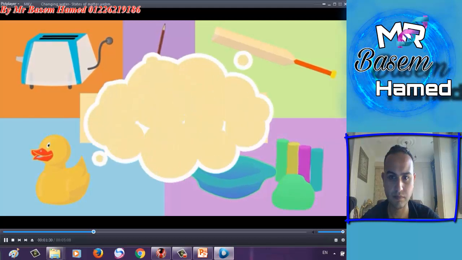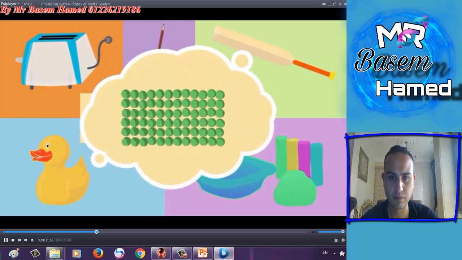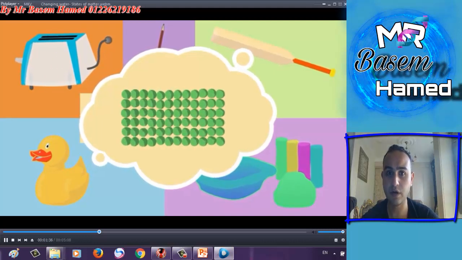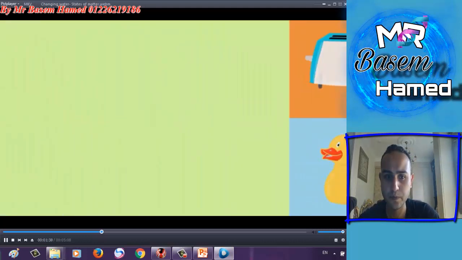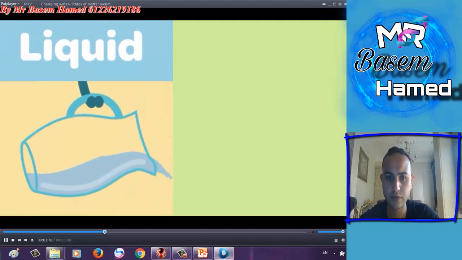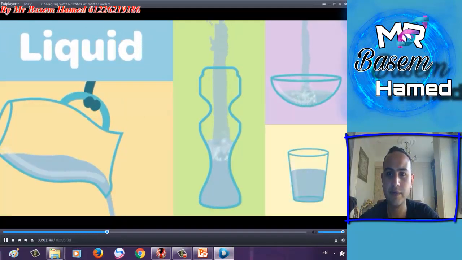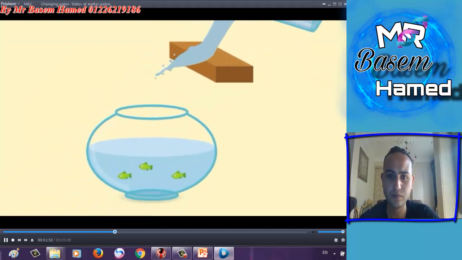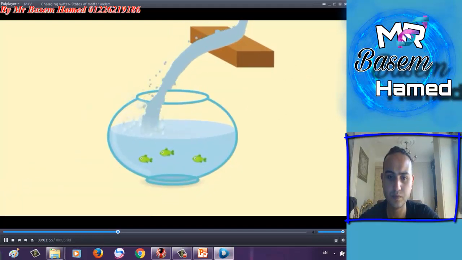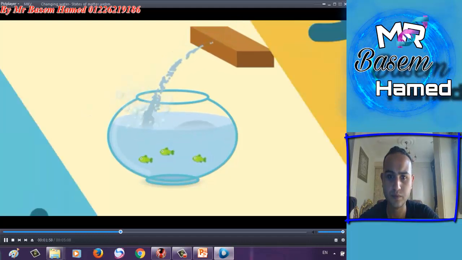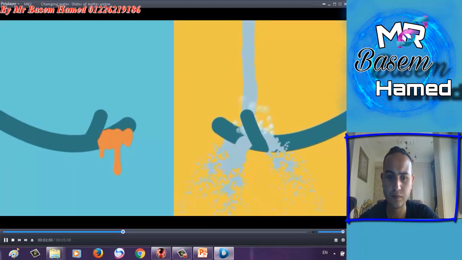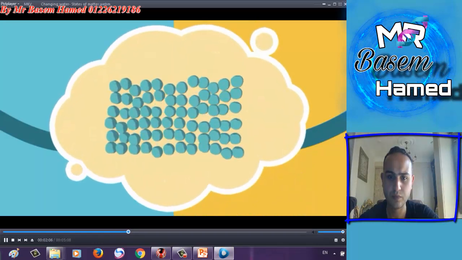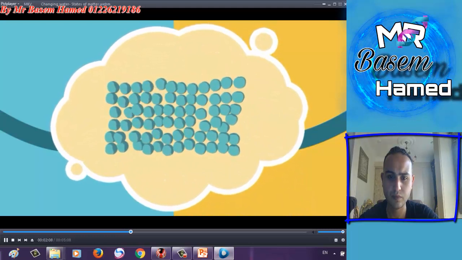A solid means that the atoms are packed in really close together so they can't move. Look at the molecules, they are very close to each other. A liquid, on the other hand, will always change its shape. It changes to fit the shape of the container it's put in. Liquids don't have a definite shape, but they do have a definite volume. They can flow, which means it can be poured. So if you pour water into a fishbowl, it moves to become the shape of the fishbowl. Liquids are sometimes thick like honey or thin like water, but no matter what, they'll always flow. Atoms in a liquid can move around, but they'll stay together.